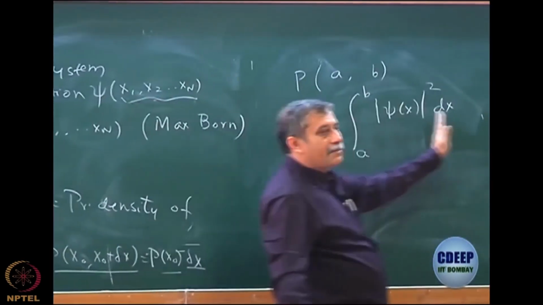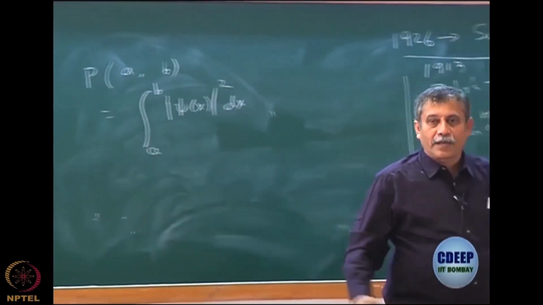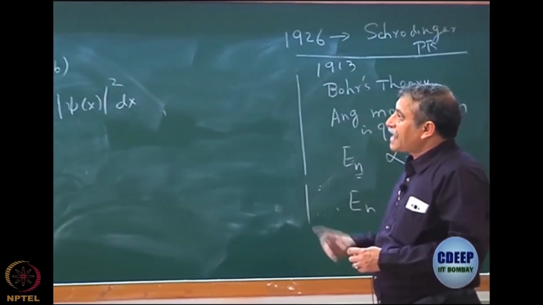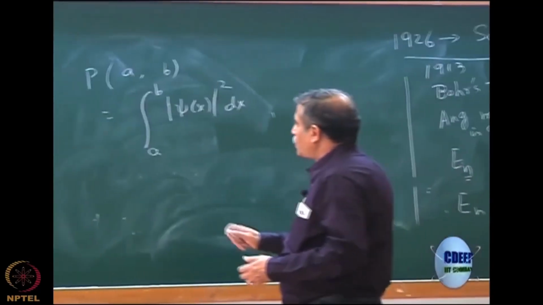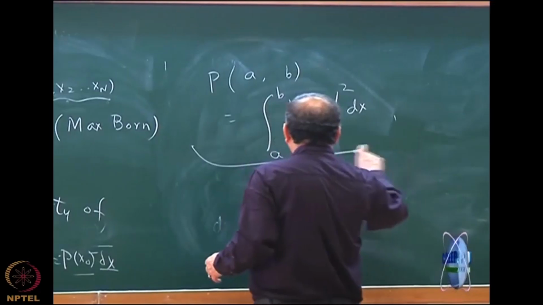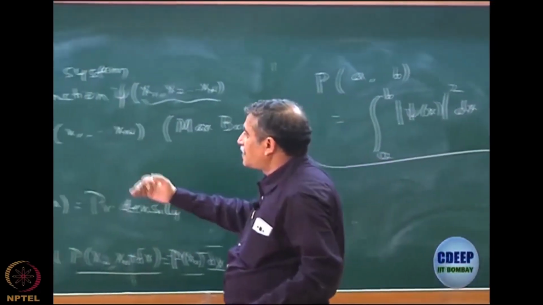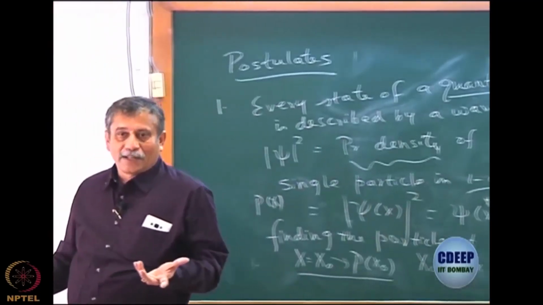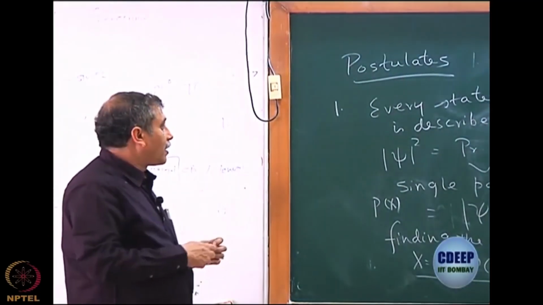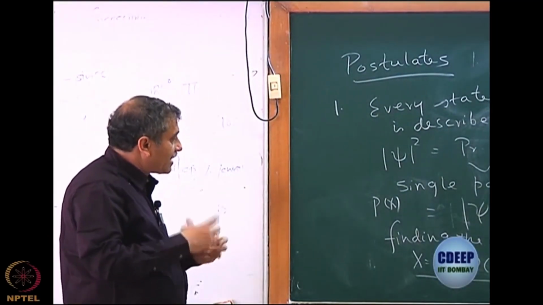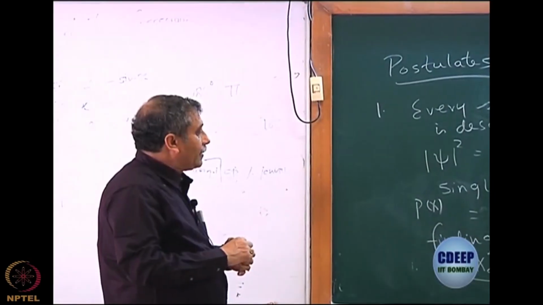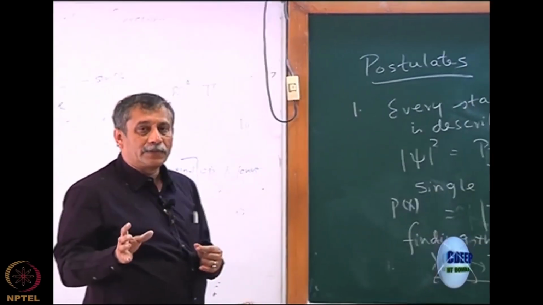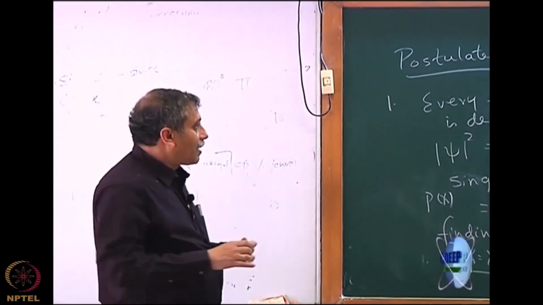Integrations will have many dimensions, that's all. This is postulate 1, which is very important, and it syncs with the uncertainty principle, because we are already bringing in the concept of probability density. We are essentially saying that quantum particles cannot be located.